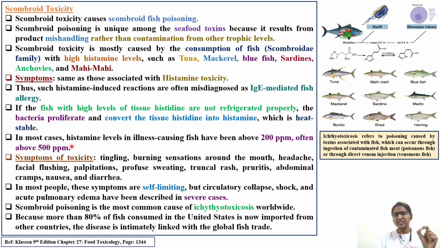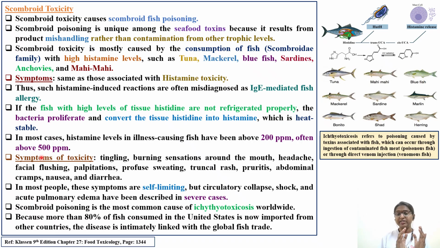In most cases, histamine levels in the illness-causing fish have been above 200 ppm, often above 500 ppm. So what is the important thing with respect to these levels? 200 ppm and 500 ppm are levels established by the regulatory toxicologist. Even in the case of ciguatera fish poisoning, as you have seen, I have uploaded it and will give the link in the description.